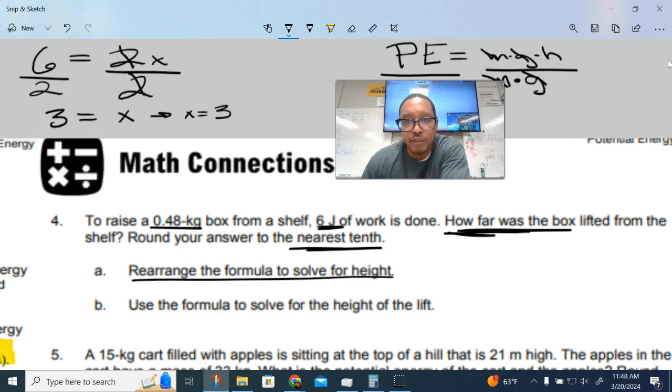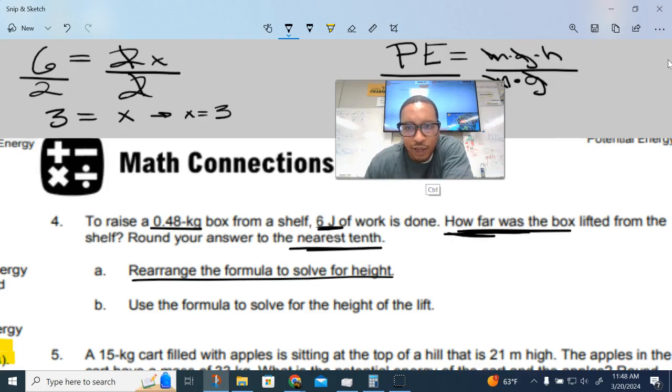And just as a reminder, I'm going to put the parentheses to help with the order of operations, because multiplication comes before division, okay? So now that we have our formula here, let's just plug everything in. So H, and then our potential energy is 6 joules. We're going to put that 6 joules on top, because that's what we see right here, okay?